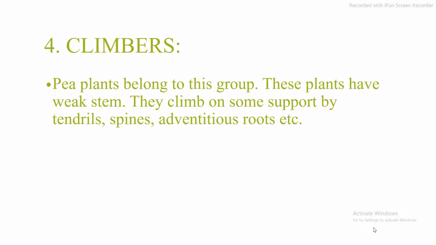Fourth type is climbers. Pea plants belong to this group. The plants have weak stems. It means that their stem is very soft in nature and they climb on some spot by forming tendrils. Now, what is meant by tendrils? A tendril is a slender or thread-like appendage of a climbing plant, often growing in a spiral form, that twines around any suitable spot. These are called the tendrils.